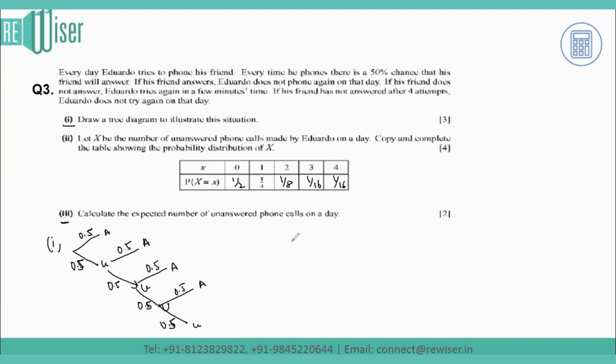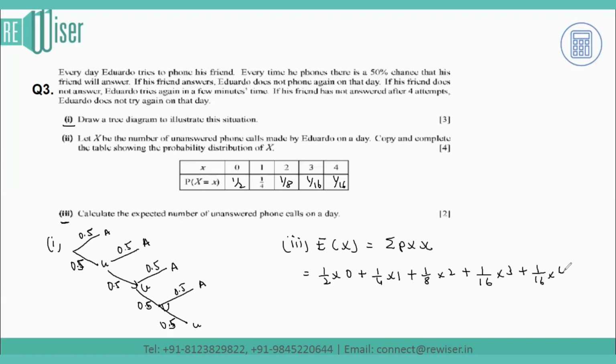Now the expected number means we have to calculate the expected value of x, and the formula for that is the summation of probability into x value. That means I have to multiply the x value with the given probability. So half into the x value 0, plus, summation means to add, 1 by 4 into 1 plus 1 by 8 into 2 plus 1 by 16 into 3 plus 1 by 16 into 4.